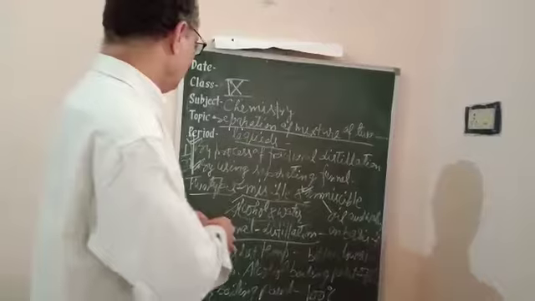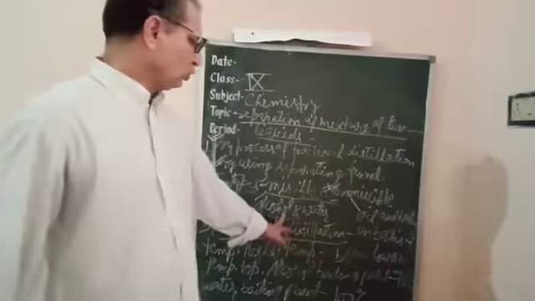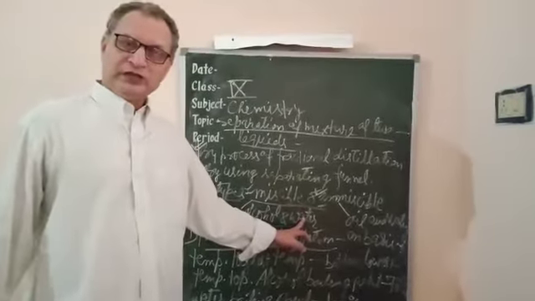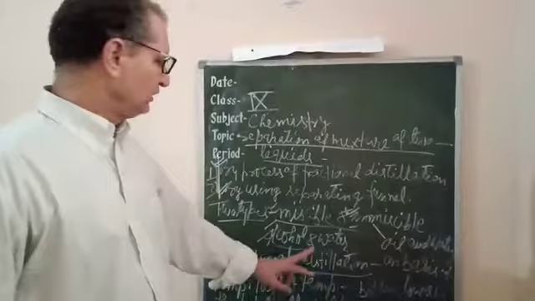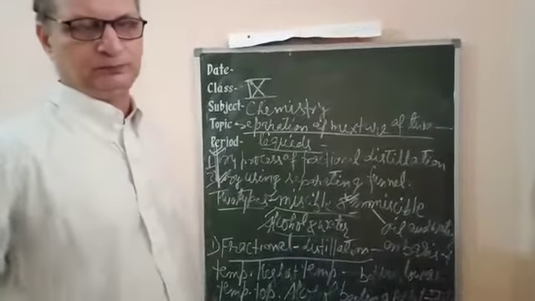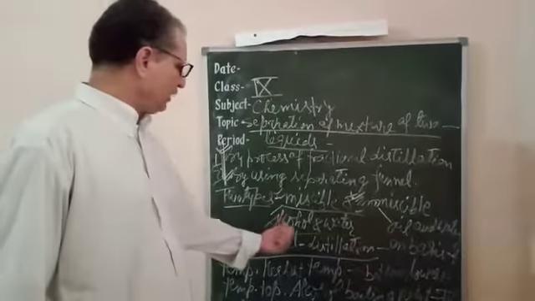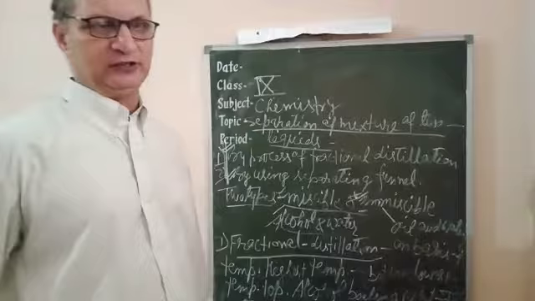Suppose we are taking the mixture of alcohol and water. What is the boiling point of water? The boiling point of water is 100 degrees centigrade, and the boiling point of alcohol is 78 degrees centigrade.